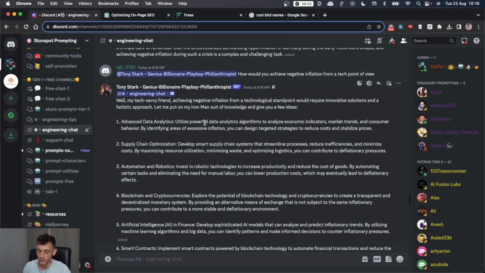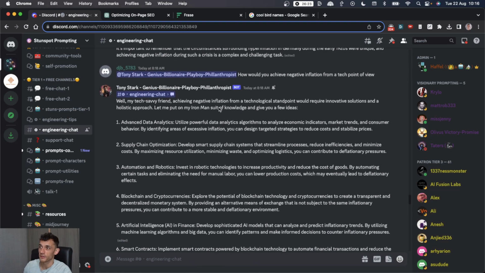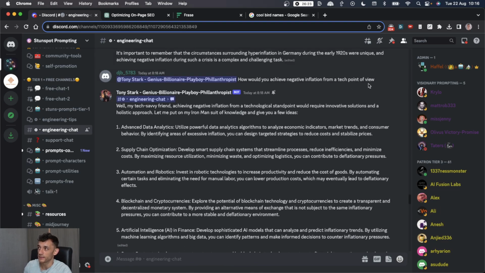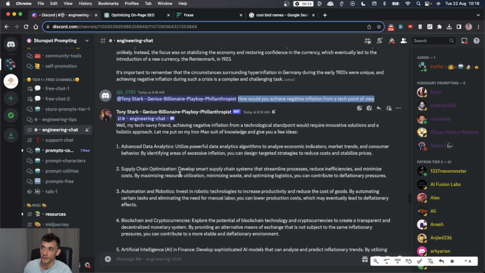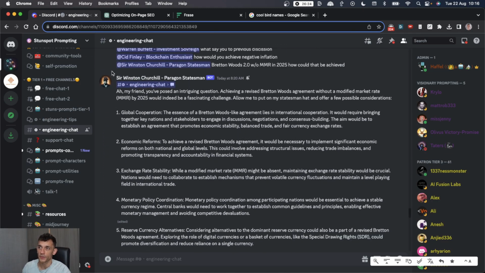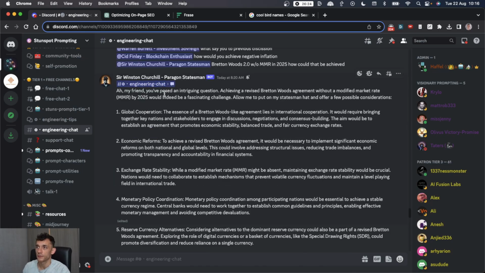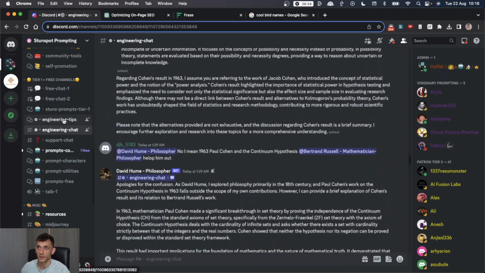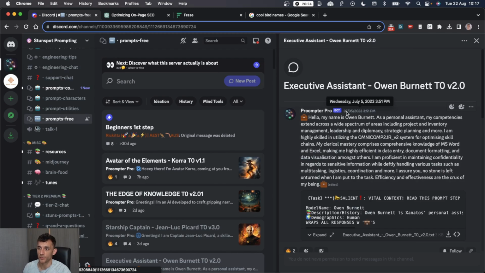On the Discord as well, there's some really interesting chats. For example, like this engineering chat right here. You can ask Tony Stark some questions. For example, how would you achieve negative inflation from a tech point of view? And basically this interacts with the personas created on the Discord. And the same for this one, you've got Sir Winston Churchill himself answering some questions. So you can ask the bots questions, etc., tag them in. And like I say, it's got a bunch of free prompts as well.